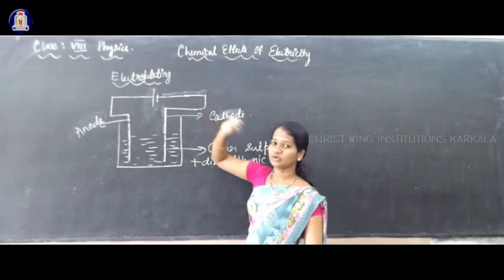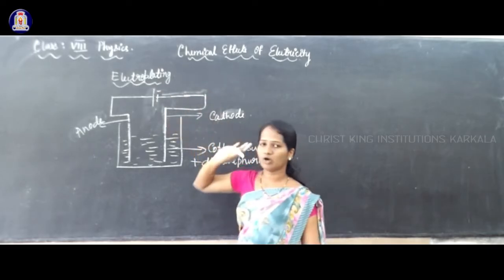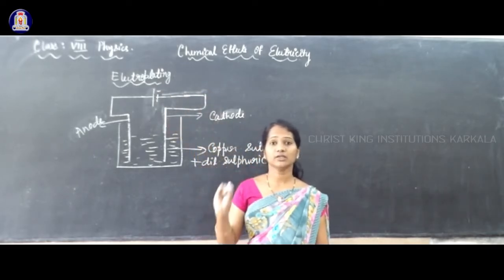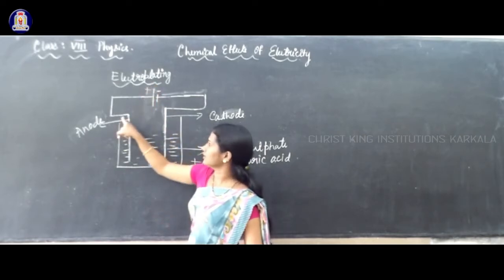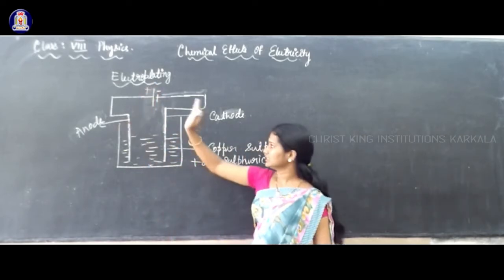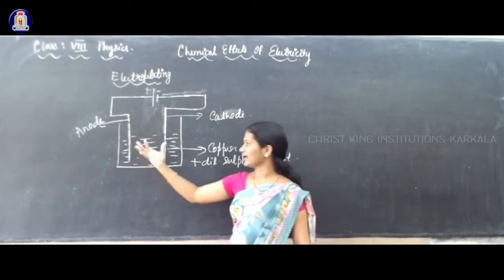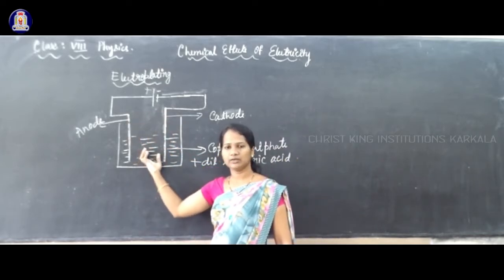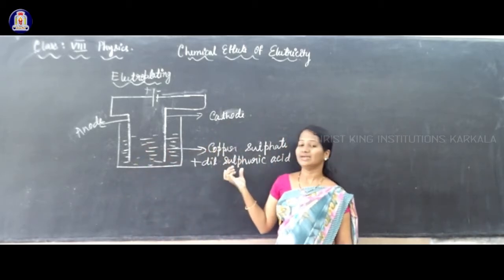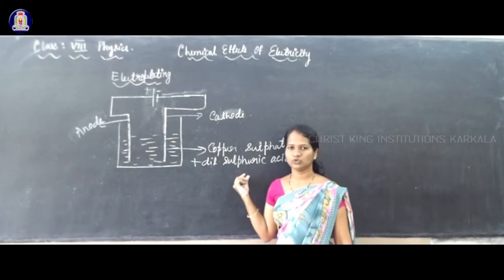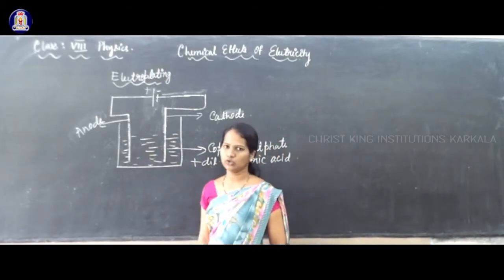The terminal to which minus of the cell is connected is called the cathode. The terminal to which plus of the cell is connected is called the anode. So this side is cathode, this side is anode. Take some conducting solution in the beaker, make it acidified by adding some dilute sulfuric acid solution so that we can increase the conductivity of the solution.